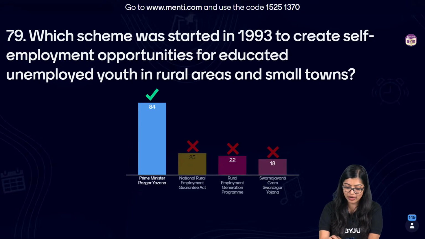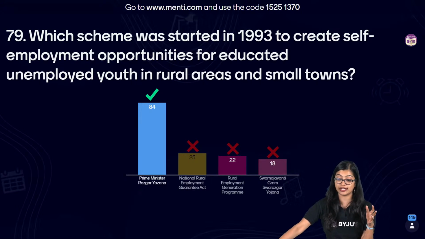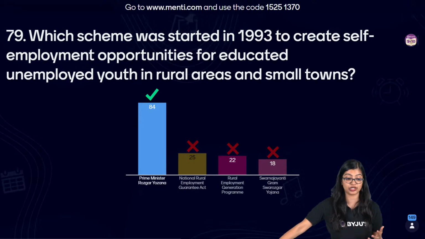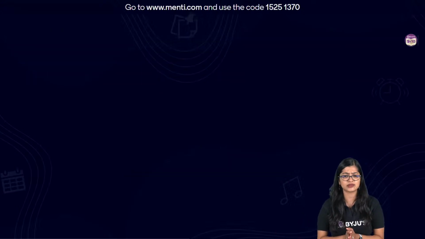Very good, all of you. The correct answer is Prime Minister Rozgar Yojana, which was initiated in 1993 and provided employment opportunities for educated people in rural and small town areas.